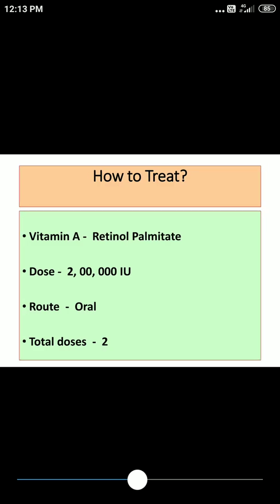Regarding treatment also, we have seen yesterday what we are supposed to use. It's retinol palmitate. Dose we are supposed to give is 2 lakh international unit, and vitamin A is given orally. The recommended doses are only 2 on successive 2 days.